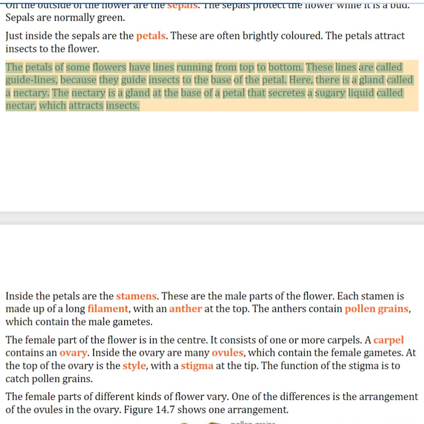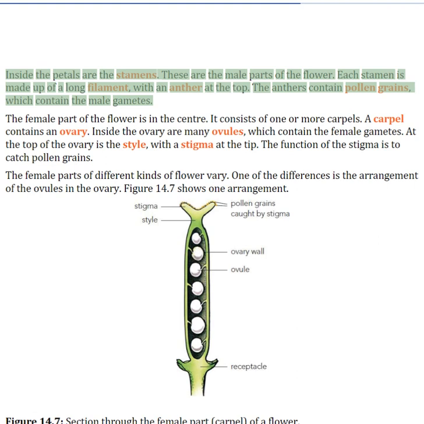Here, there is a gland called a nectary. The nectary is a gland at the base of a petal that secretes a sugary liquid called nectar, which attracts insects. Inside the petals are the stamens. These are the male parts of the flower. Each stamen is made up of a long filament, with an anther at the top. The anthers contain pollen grains, which contain the male gametes.